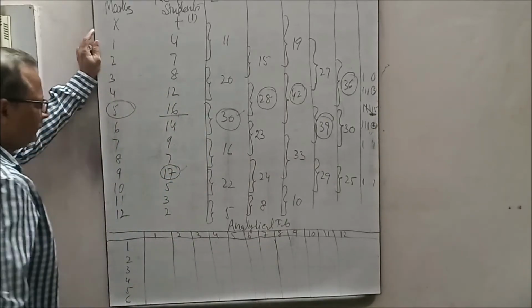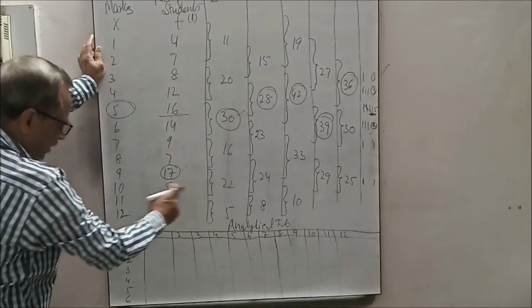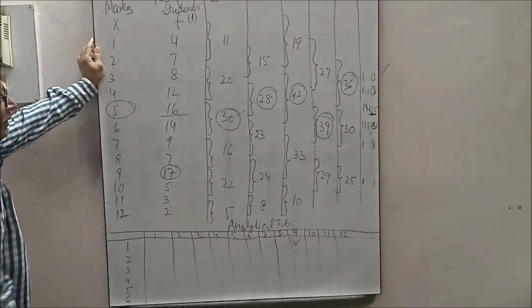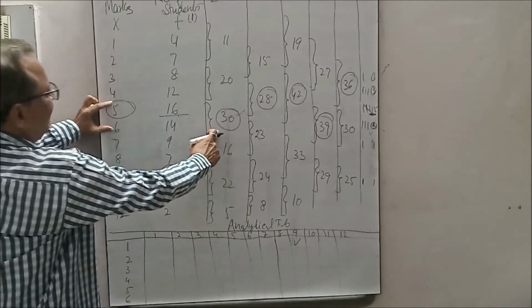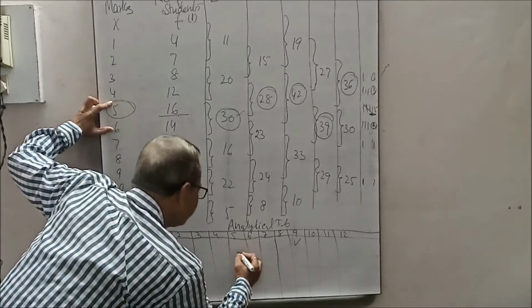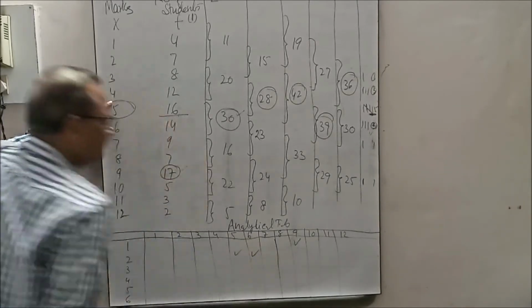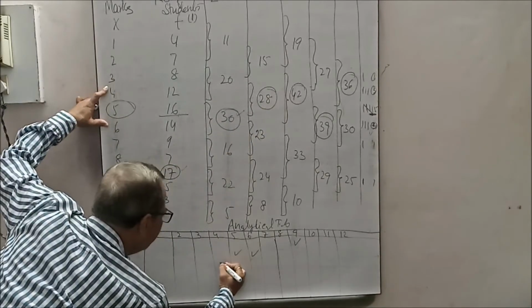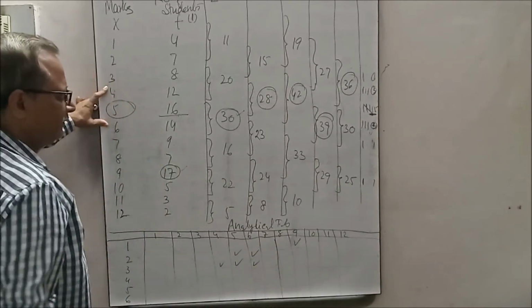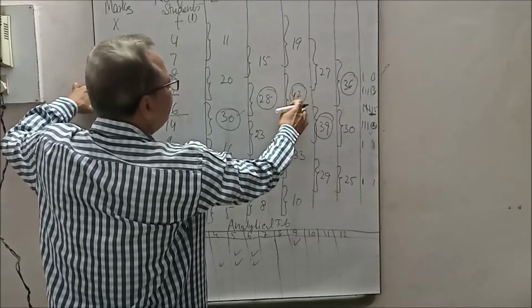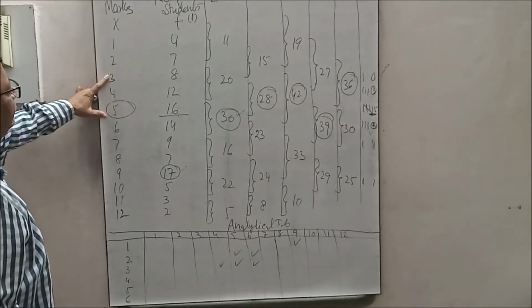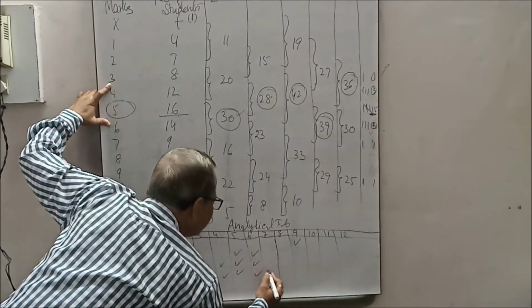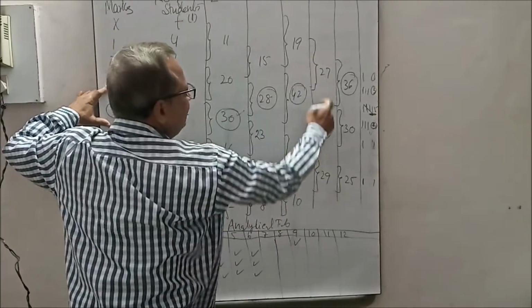These are the marks. Now see. In the first column, 19 is the highest, take it. In the second column, 30 is highest, that is items 5 and 6. In the third column, 28 is highest, this is 4, 5 and 6. In the fourth column, 4, 5 and 6. In the fifth column, 39.